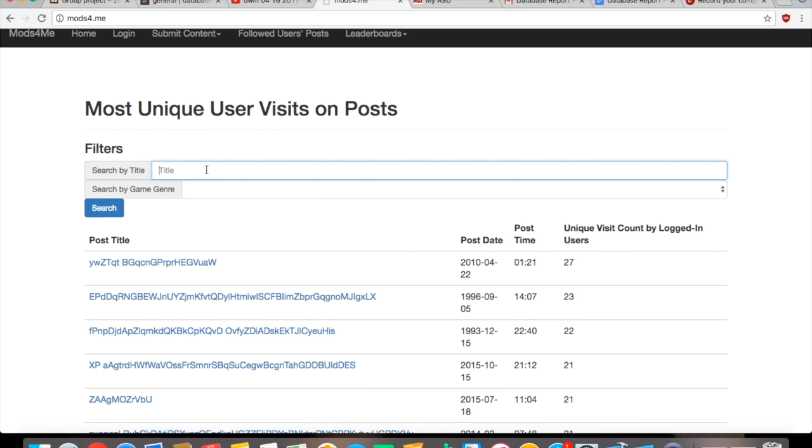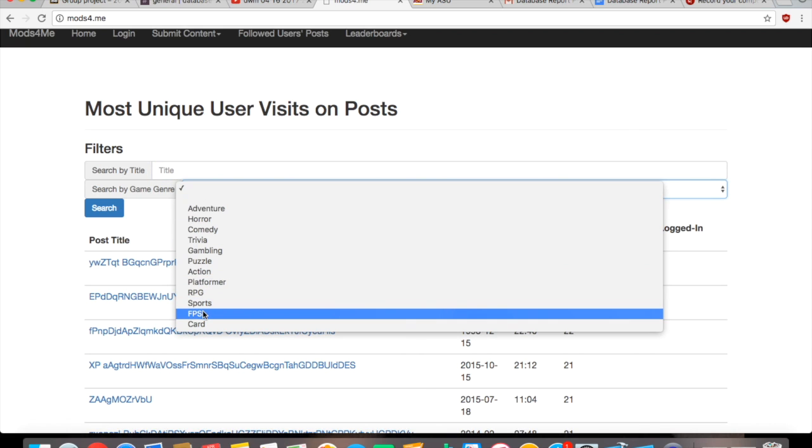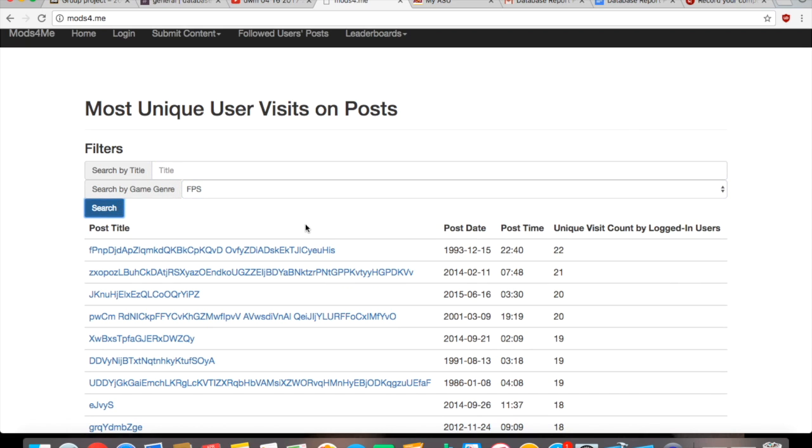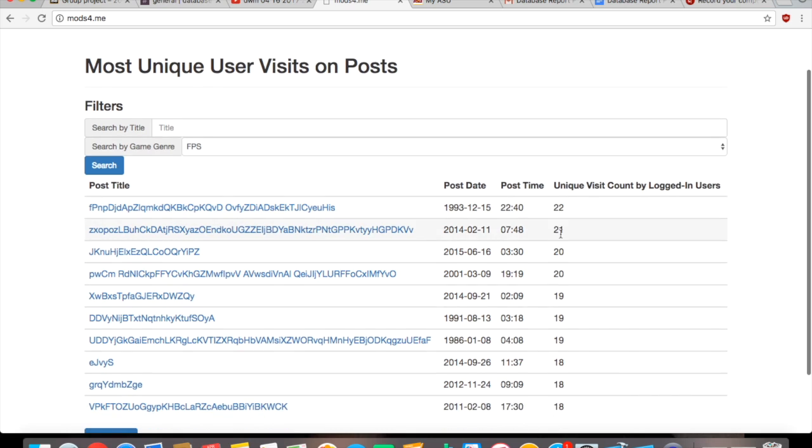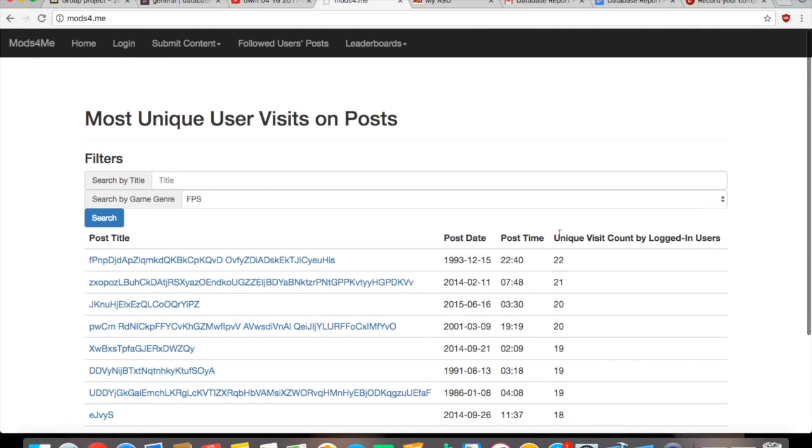We also have filters for titles of the game if you wanted to search for a particular title, or if you wanted to look at FPS games, for example. This post is about an FPS game called This that has 22 unique visitors, and that's all.